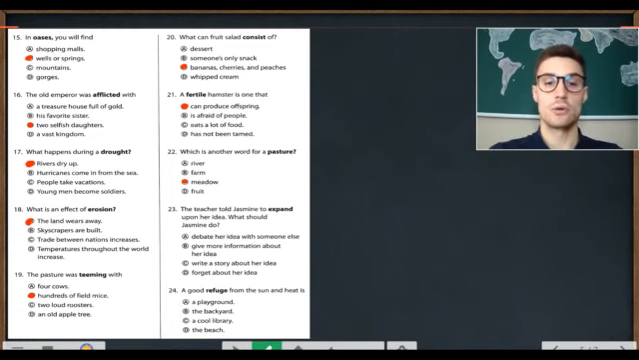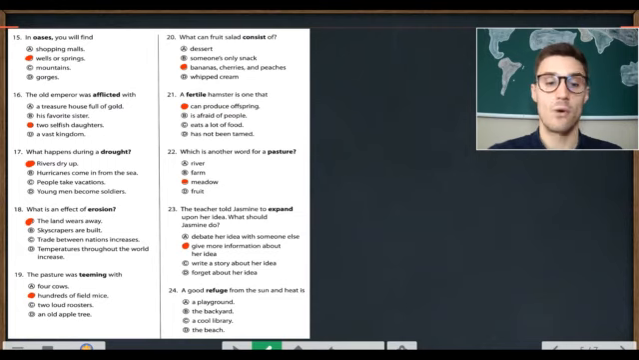Number 23. The teacher told Jasmine to expand upon her idea. What should Jasmine do? A. Debate her idea with someone else. B. Give more information about her idea. C. Write a story about her idea. D. Forget about her idea. The teacher told Jasmine to expand upon her idea. What should Jasmine do? B. Give more information about her idea.